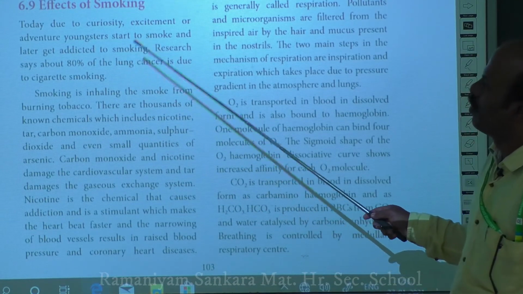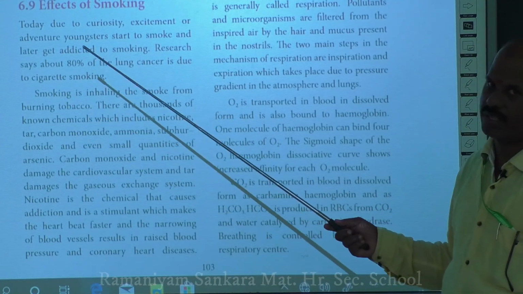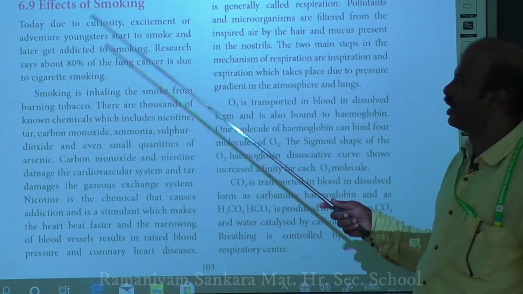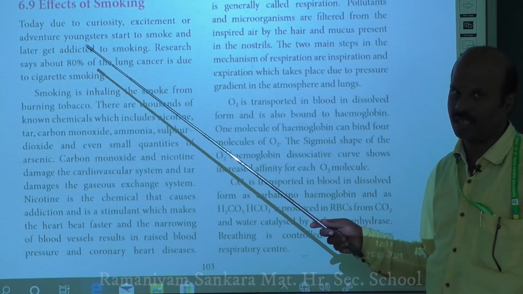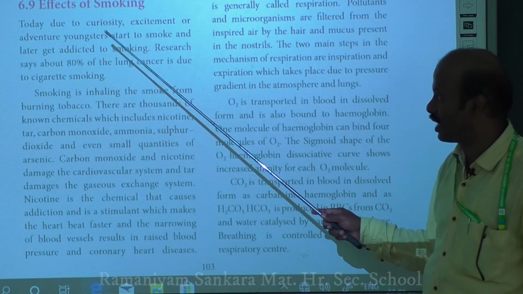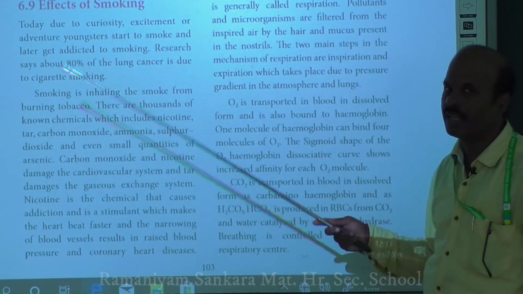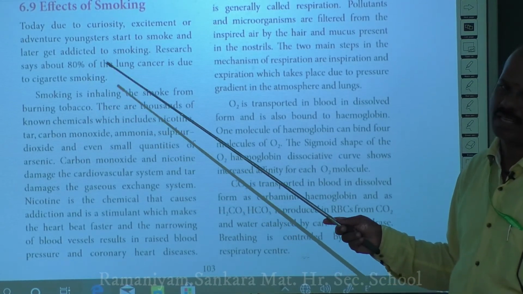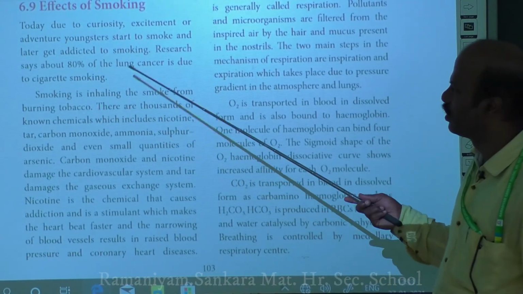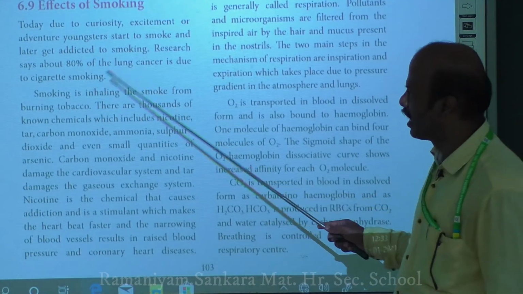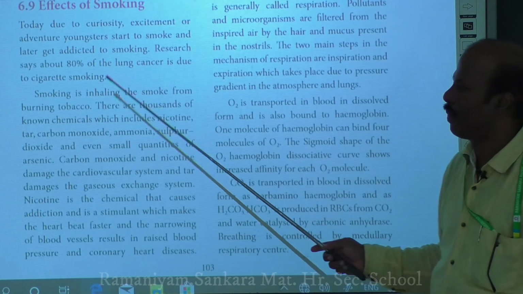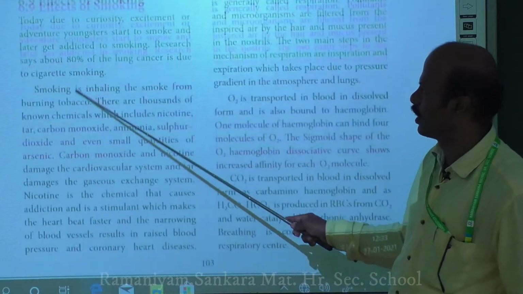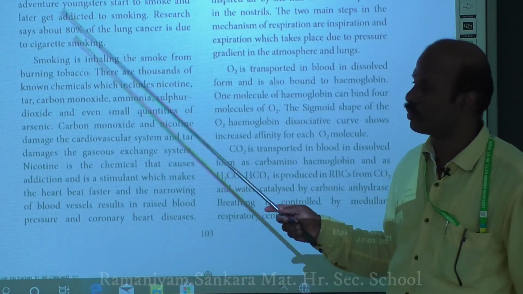Nowadays the youngsters are very curious and they start smoking as a habit. They take it just as an adventure and try to start smoking, but then it becomes a habit. They become addicted and can't avoid smoking. In this way, the smoking habit starts in an individual. Research says that 80% of lung cancer is mainly due to cigarette smoking. So what problems occur because of cigarette smoking? That is what we are going to discuss.